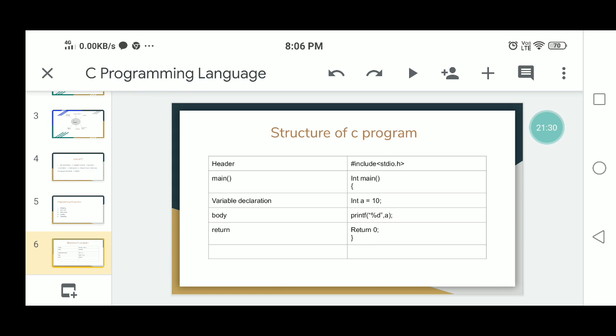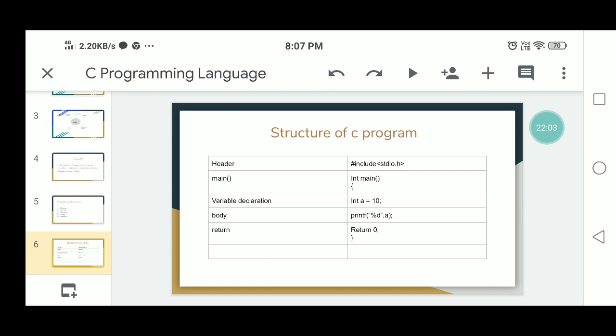This is the body of the program. In this you have to write the variable declarations. What are the variables you will take to develop the program? So what are the memory locations? Those are addressed in the C language. You have to write the data using the variables. That means every variable data type can be declared in this declaration part.